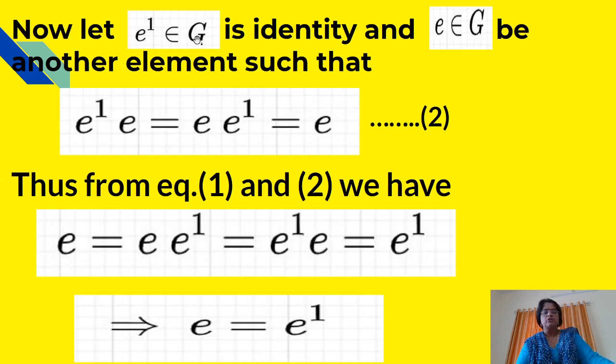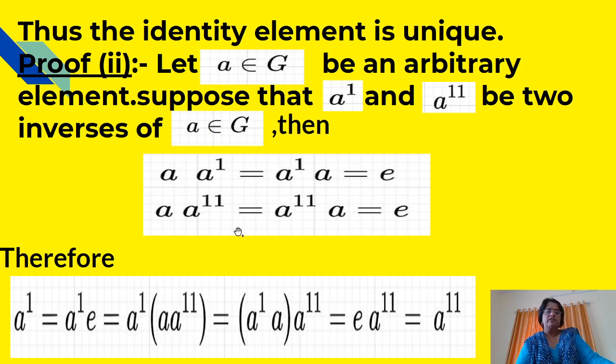Now let E dash belonging to G be the identity and E belonging to G be another element such that E dash into E is equal to E into E dash, which is equal to E. Suppose this is our equation number 2. From equation 1 and 2 we have E is equal to E into E dash is equal to E dash into E, which is equal to E dash. That is, it implies that E is equal to E dash. And hence we can say that the identity element is unique.